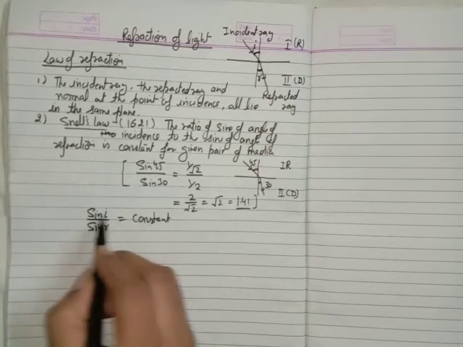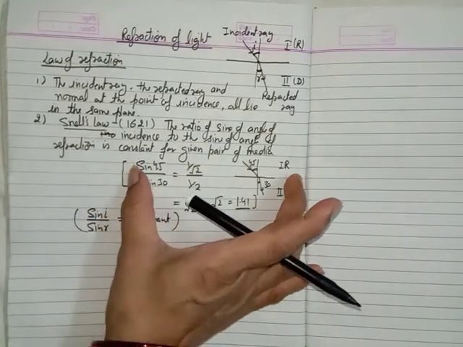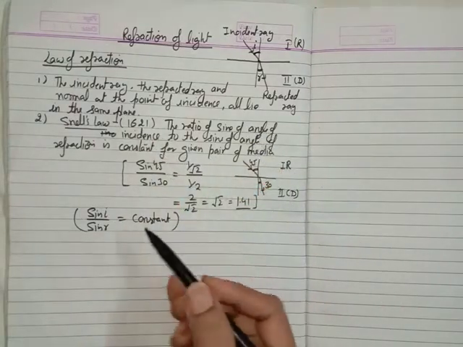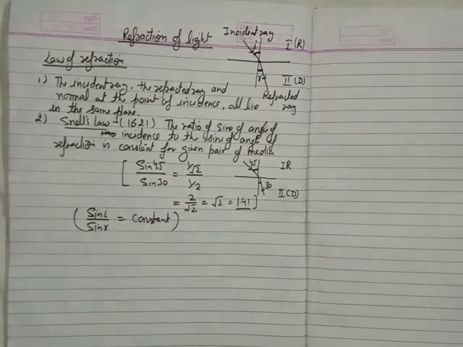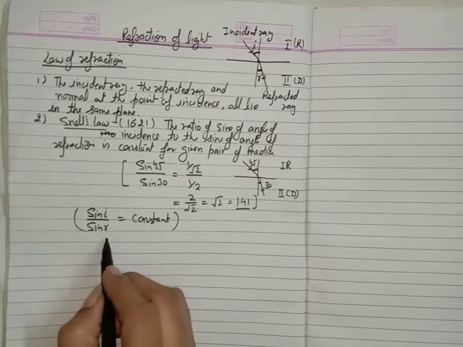You don't have to give the example of this one. It is only for you to understand Snell's law. And one more interesting thing is this constant is also called the refractive index.